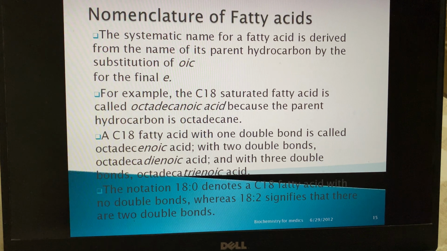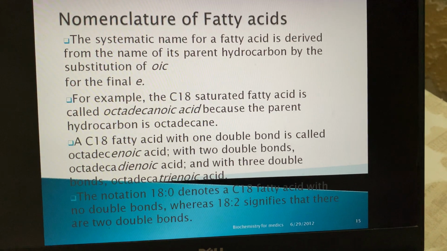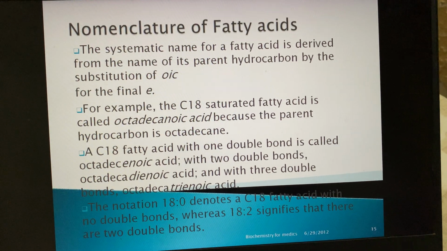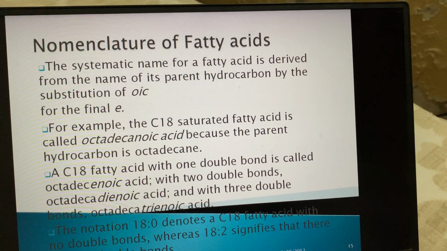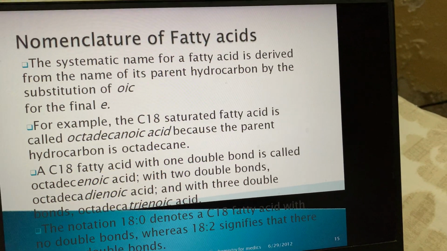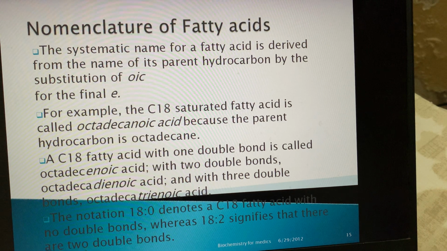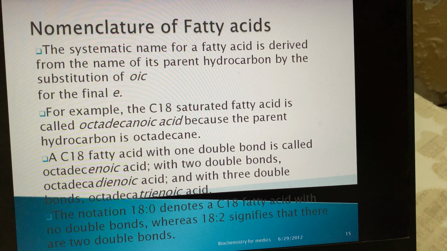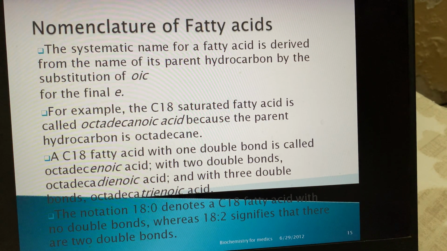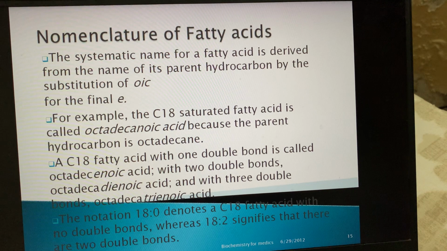Nomenclature of fatty acids: how fatty acids are named. The systematic name for a fatty acid is derived from the name of its parent hydrocarbon by the substitution of "oic" for the final "e". Like if the hydrocarbon is butane, then instead of "e" at the end, it will be butanoic acid.